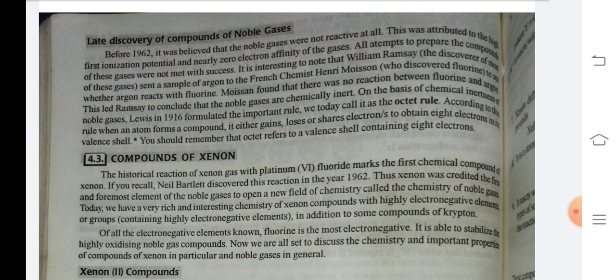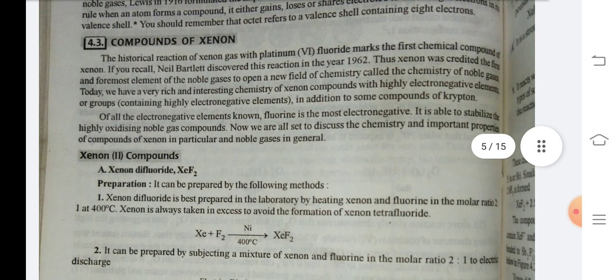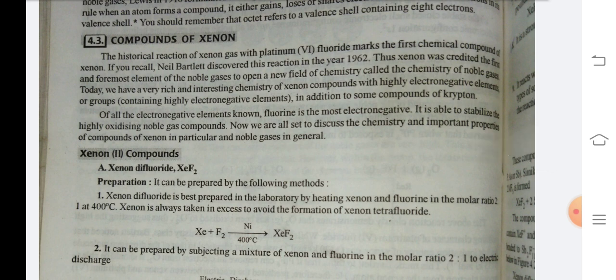Compounds of xenon. The historical reaction of xenon gas with platinum fluoride marks the first chemical compound of xenon. If you recall, Neil Bartlett discovered this reaction in the year 1962. Thus, xenon was credited as the first element of the noble gases to open a new field of chemistry called the chemistry of noble gases. Today, we have a very rich, interesting chemistry of xenon compounds with highly electronegative elements or groups containing highly electronegative elements, in addition to some compounds of krypton.